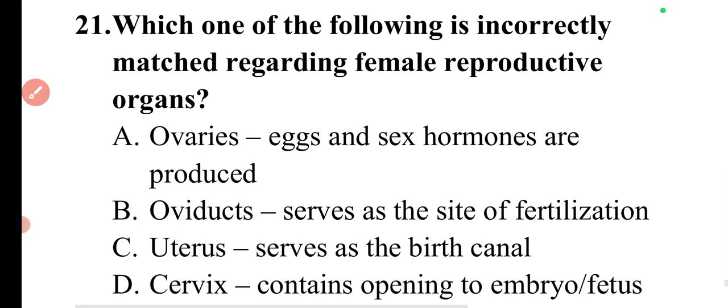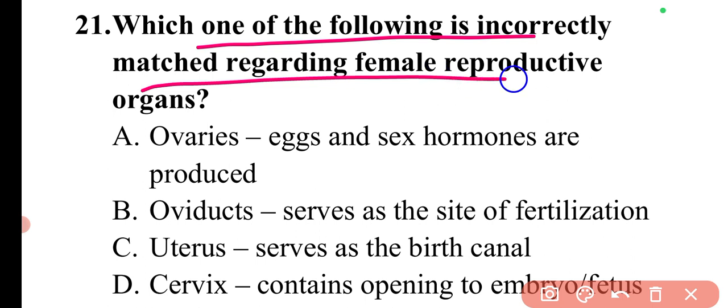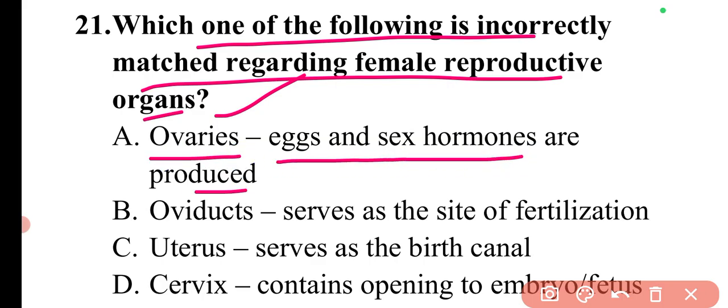Next question is, which one of the following is incorrectly matched regarding the female reproductive organs? So incorrectly matched we need to identify. First one is ovaries. Eggs and sex hormones are produced. It is correct. Like in ovaries, eggs and sex hormones are produced. Then oviducts serve as a site of fertilization. Oviducts are the sites of fertilization.